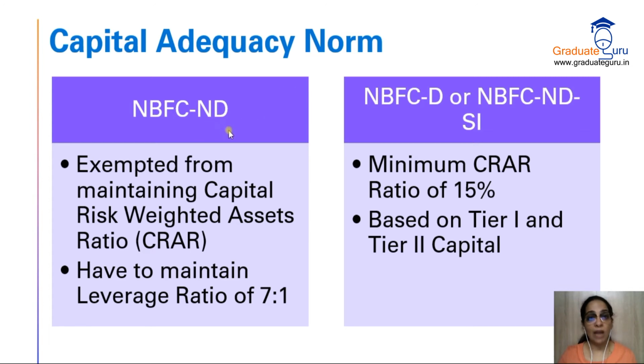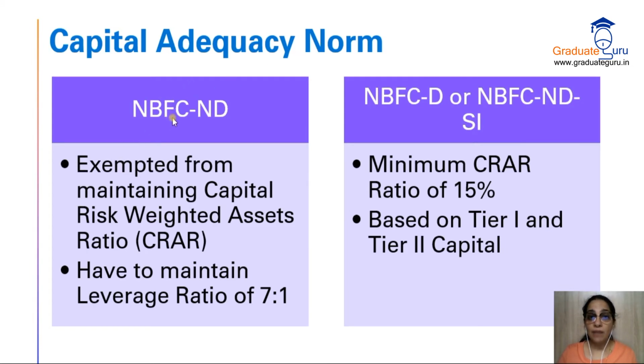Now here also we have two categories. First of all NBFC ND, the simple one, and then we have NBFC D or NBFC ND SI. But जब हम norms पढ़ रहे थे, we said कि NBFC ND को ये norm applicable नहीं है. This is an additional norm only for these two categories. Then why am I saying over here NBFC ND के लिए ये norm है? Because in the recent years they have introduced something different for NBFC ND. They don't have to actually go for the capital adequacy norm, but उनके लिए कुछ अलग है.